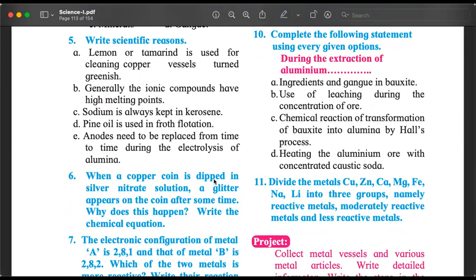Then generally the ionic of B we have answered, C we have answered, D also we have answered, and E. This sounds familiar. Anodes need to be replaced from time to time during the electrolysis of alumina. Kyun? What is happening? Why do we need to replace the anode? We don't need to replace the container. We don't need to replace the cathode, but we need to replace the anode. Why?